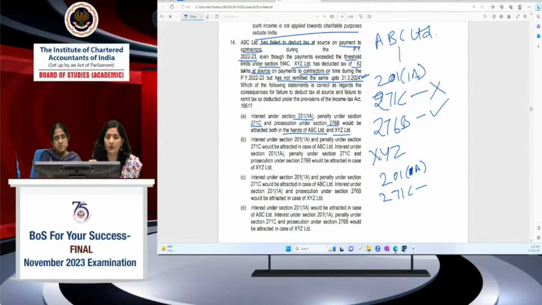Sorry, I am going wrong actually. I am doing it wrong here. So here, he fails to deduct. For fails to deduct, 271C will be attracted. Okay, 271C, because here it is fails to deduct. He has not failed to remit it; he fails to deduct itself.